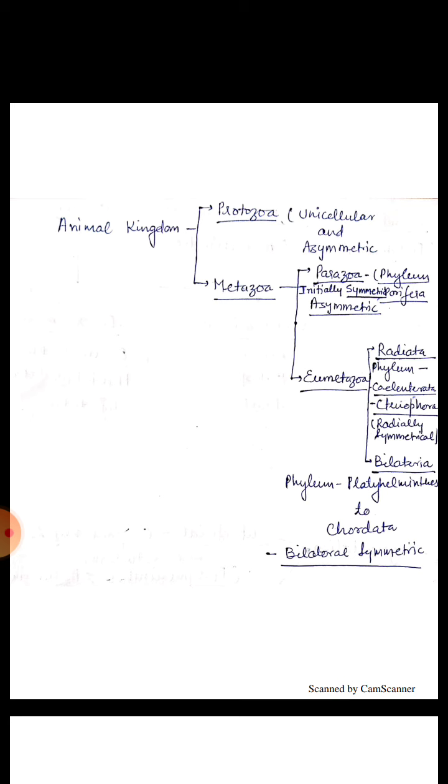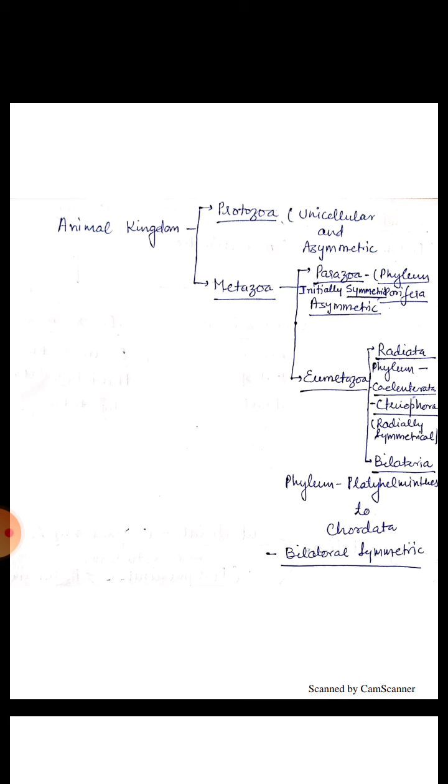What is coelom? Coelom is a space between the body wall and alimentary canal that is lined by a single layer of epithelium that is called peritoneum. This schematic diagram shows the type of coelom. On the basis of coelom, individuals are of three kinds: acoelomate, pseudocoelomate and coelomate. Coelomate individuals are also called true coelomate animals.